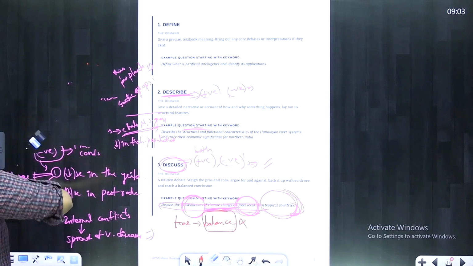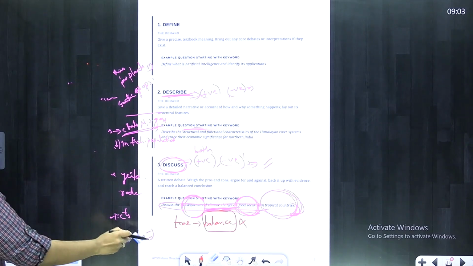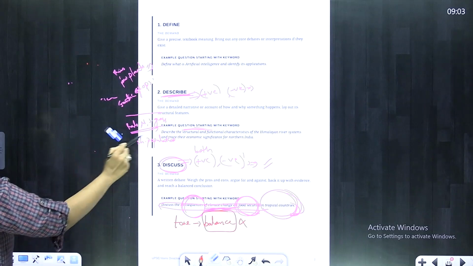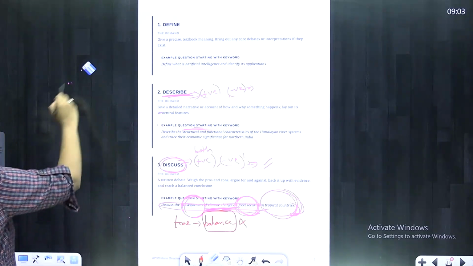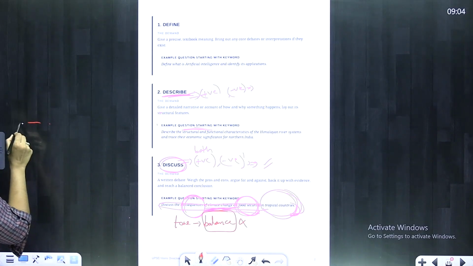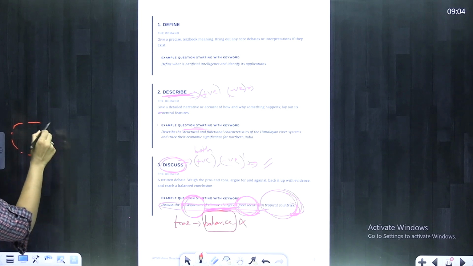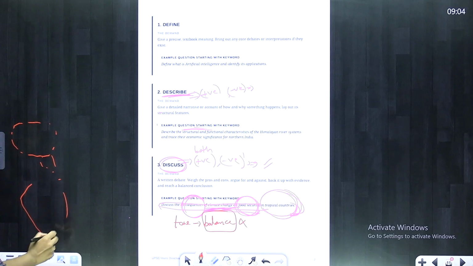I already told you the question is asking extensively only about the tropical countries, but not all the countries. It is asking especially about the tropical countries. Now let's have a look at that. So this is just a basic world map, just outlines of the world map.